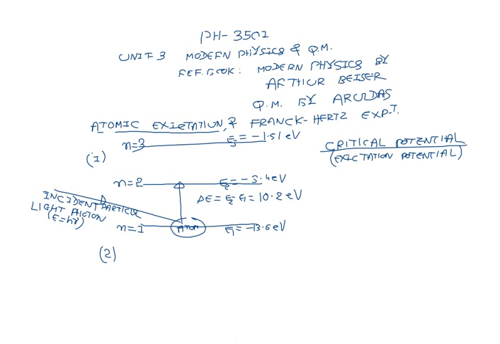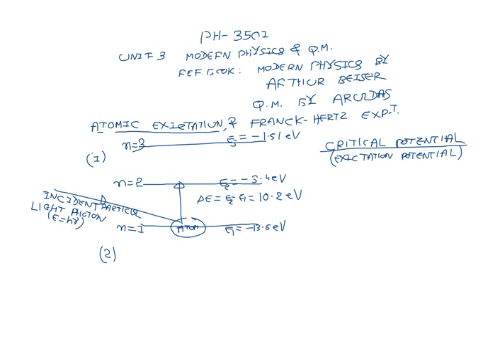Once again I repeat, the minimum amount of energy in electron volt required to excite the hydrogen atom from its ground state to a higher energy level is called critical potential. In the case of the hydrogen atom, the minimum amount of energy, 10.2 electron volt, is required to excite the atom from its ground state to the first excited state, n equal to 2. This 10.2 electron volt is called the first critical potential. Actually, this is the energy, but the potential corresponding to this energy is called critical potential.